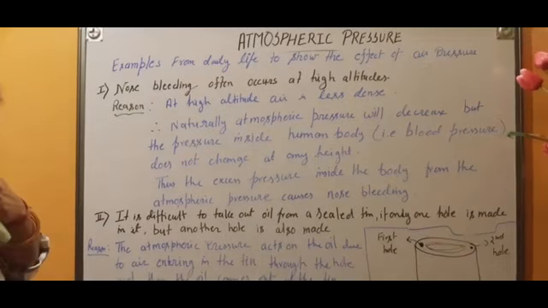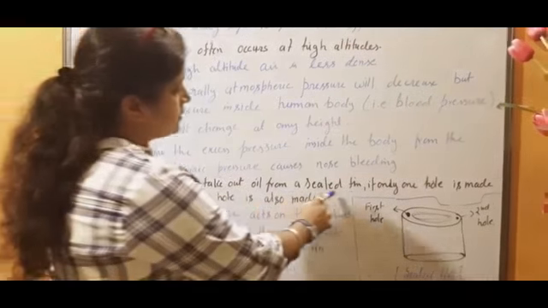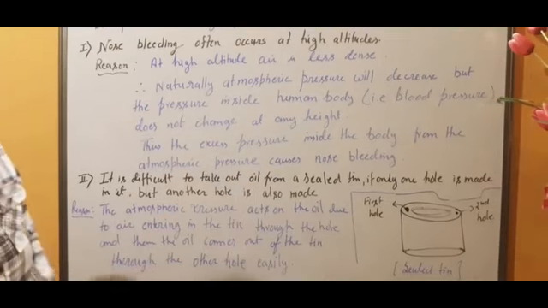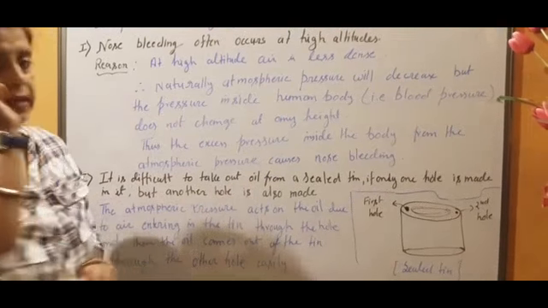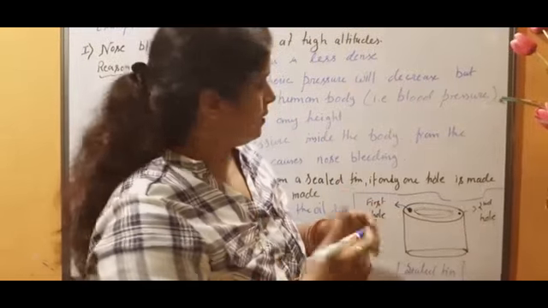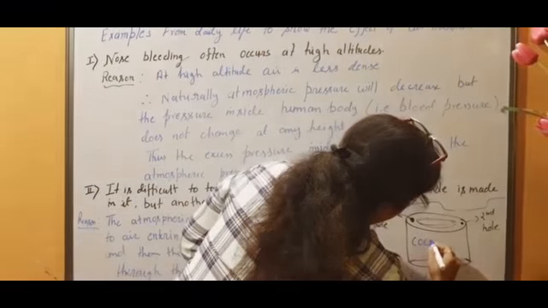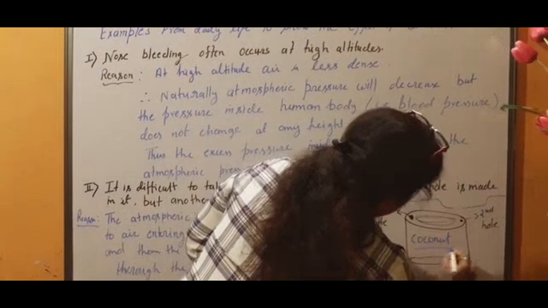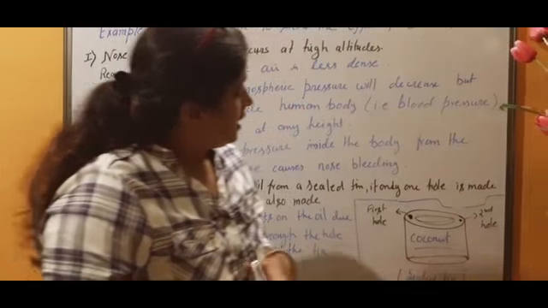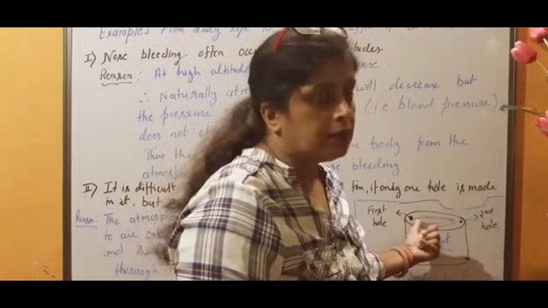Second example, I have chosen this one about the oil tin. It is difficult to take out oil from a tin if only one hole is made in it, but easy if another hole is also made. Why does this happen? See children, you have seen some metallic can. Earlier, when we were children, we saw that coconut oil was coming in that type of can. This was made of tin. And what our parents were doing, they were putting two holes. One was bigger, having a big diameter, and the second a small hole.